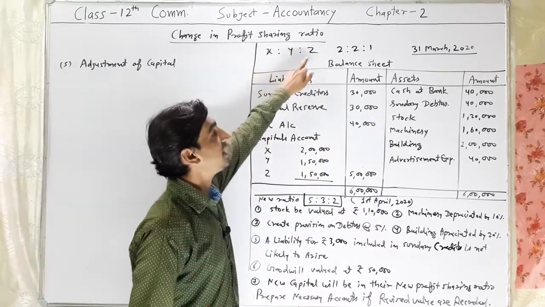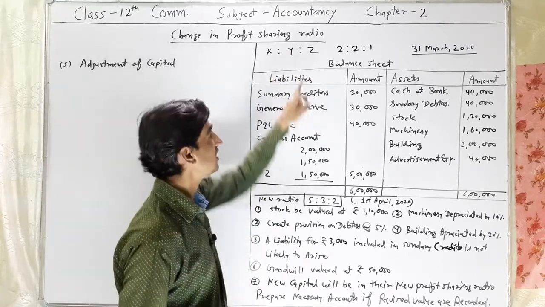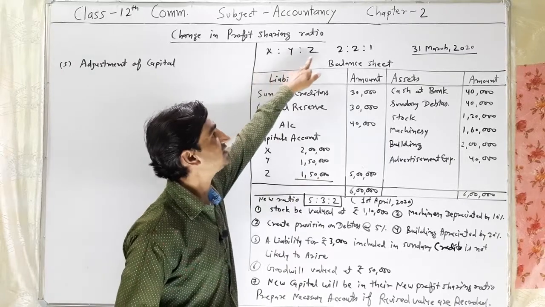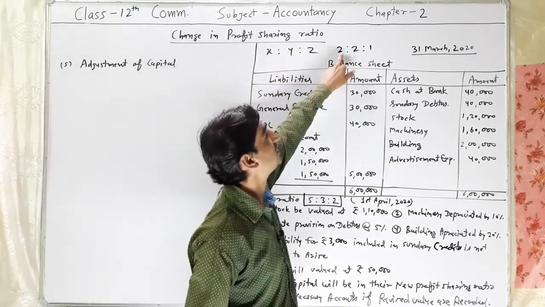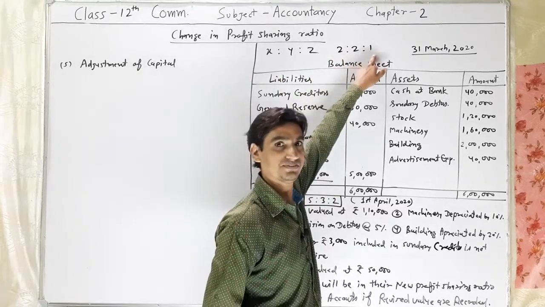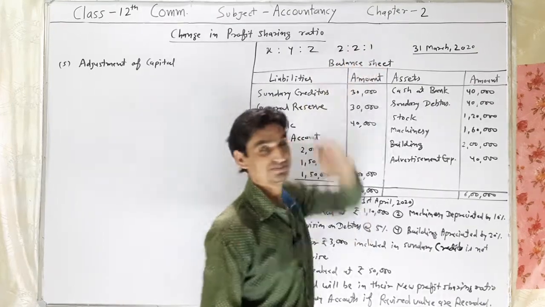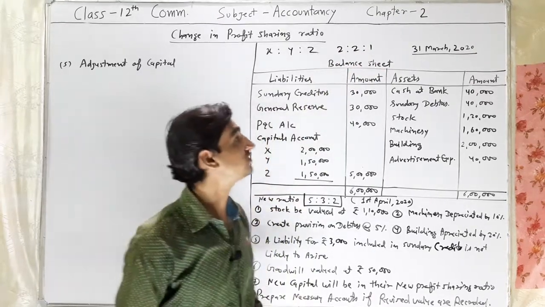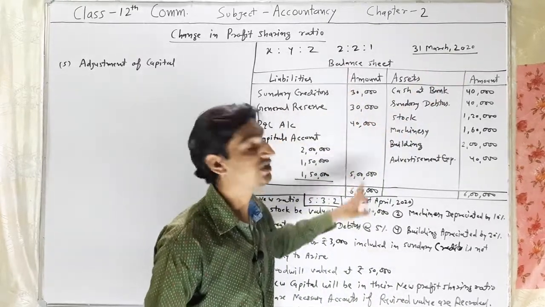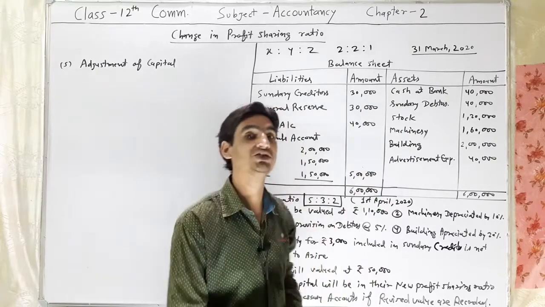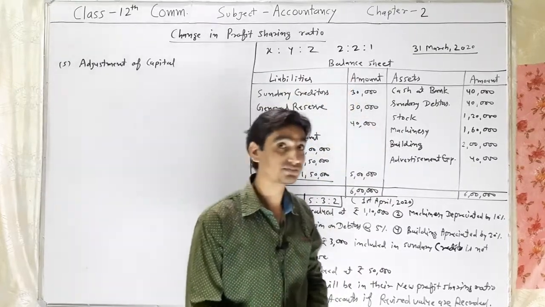X, Y and Z are three partners in a firm sharing profit and losses in 2:1. That is the old profit sharing ratio, 2:1. On 31st March 2020, their balance sheet showed the following assets and the following liabilities.